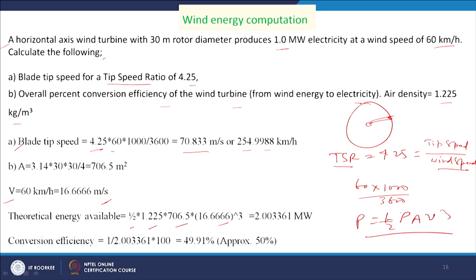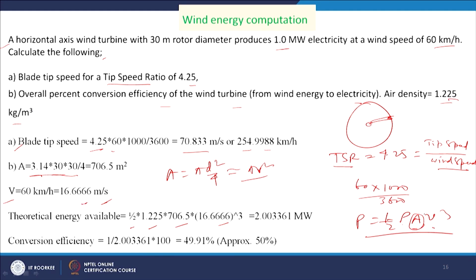So, half into rho, where rho is 1.225 kg per meter cube, and then A is the area of the blade, which has a 30 meter rotor diameter. So, A is equal to pi d square by 4, or pi r square. So, that area we will get here, and put this value here, the rho value is given, and the V value I have calculated here.